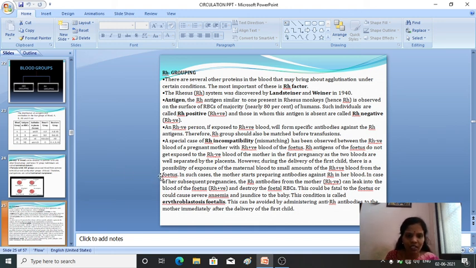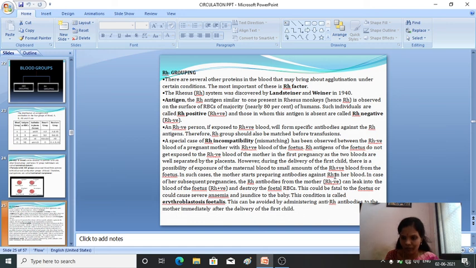In such cases, what happens? The mother starts preparing antibodies against the RH in her blood. So when the fetus's blood gets mixed with the mother's blood, the mother's blood will start preparing antibodies in her body.